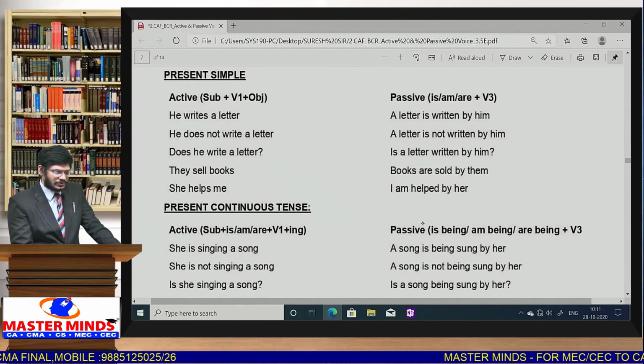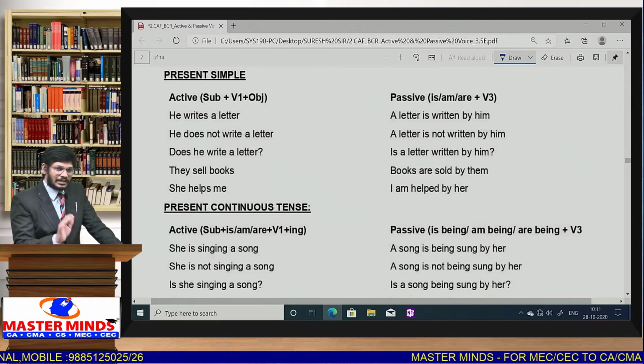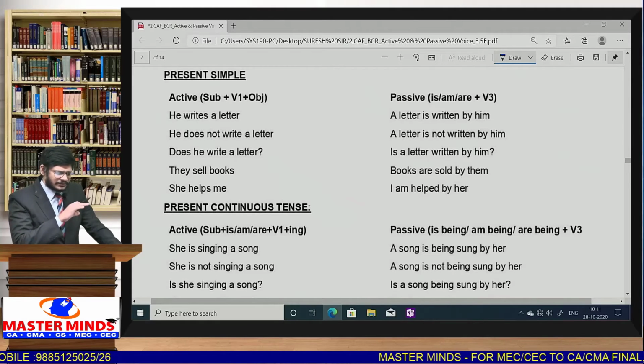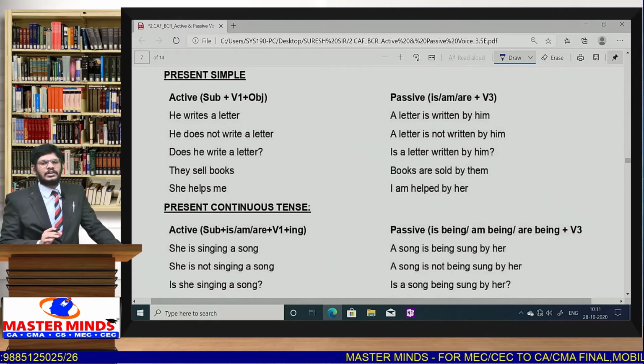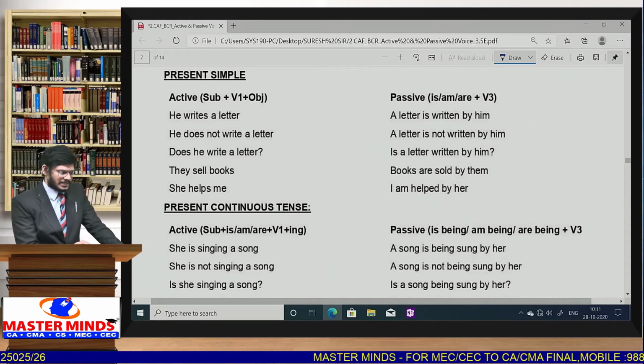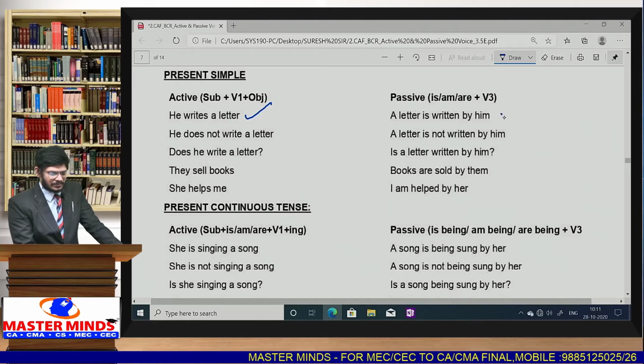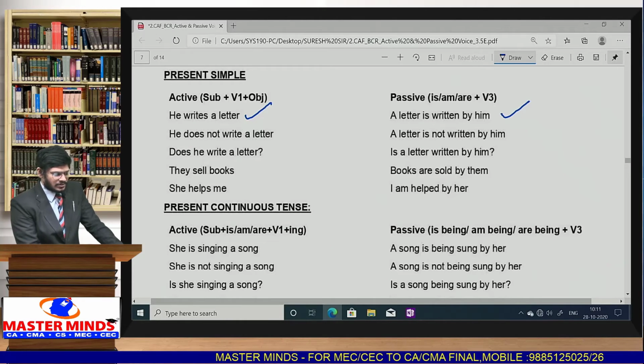After that we have given you a table. So here is the table, let me explain how to practice this table. With the help of this simple table, you can master all active voice, passive voice. For example, he writes a letter. This is in simple present. A letter is written by him. So he does not write a letter.